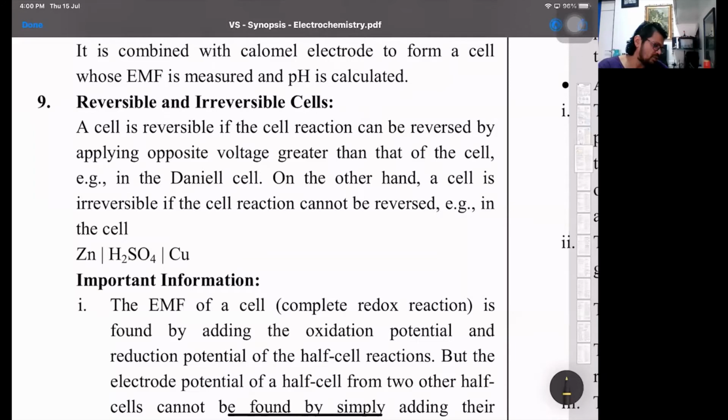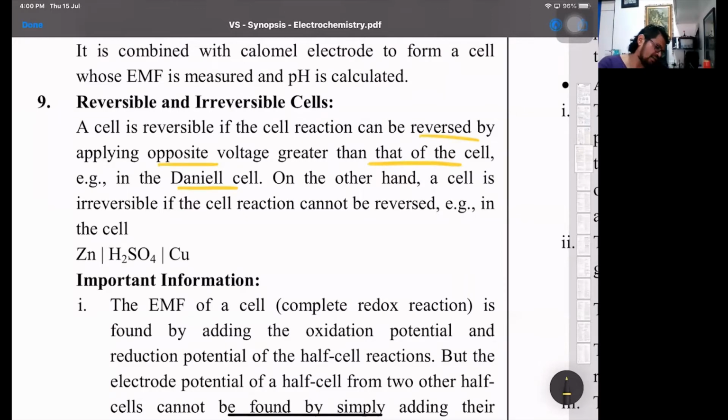So that is one parameter. Now what it says: it can be reversed by applying an opposite voltage infinitesimally greater than the cell EMF. For example, the Daniel cell, where zinc with H2SO4 and copper sulfate. In the forward direction, zinc is oxidized and cupric ions are reduced. In the backward direction, the copper will get oxidized.